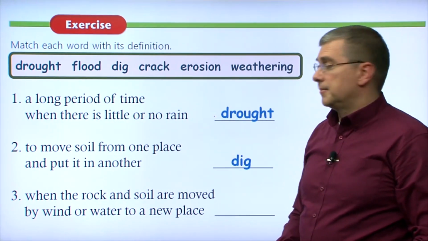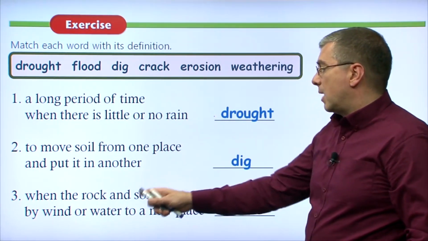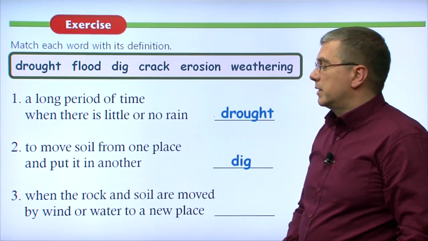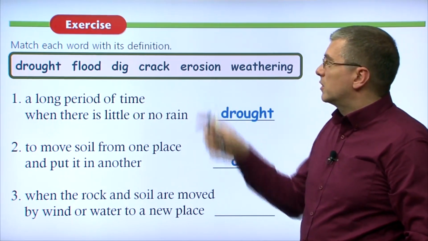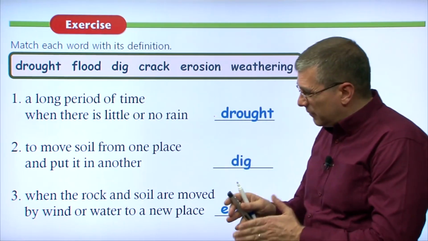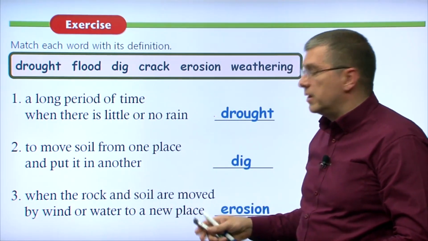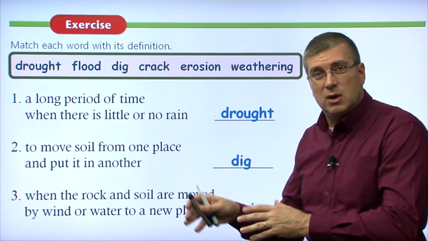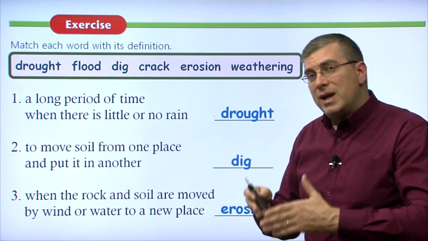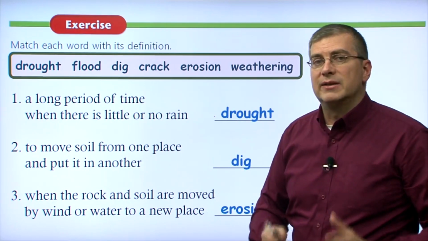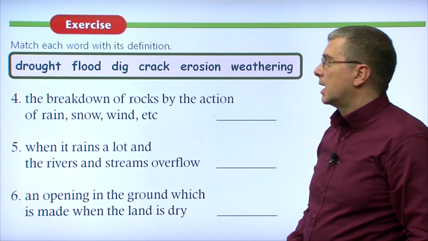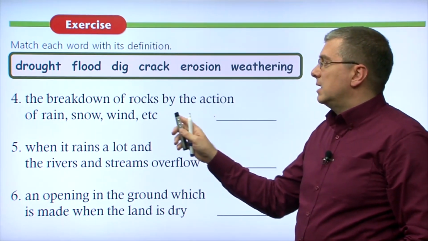Our third definition here: when the rock and soil are moved by wind or water to a new place. Okay? And this is a process. We're describing a process here. Now, it's a type of weathering, but more specifically, it is erosion. Erosion is a type of weathering, but specifically, erosion is when rock and soil are moved by the wind and water, those two forces that we saw in the video that are shaping the earth. They're moving that earth from one place to another by wind and by water, and we call that erosion. That is the process of erosion. Okay, let's take a look at 4, 5, and 6. The breakdown of rocks by the action of rain, snow, wind, etc.